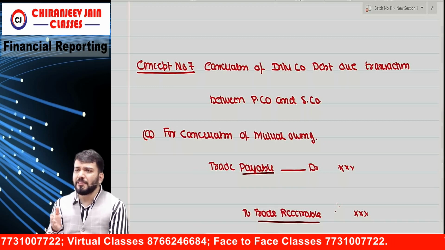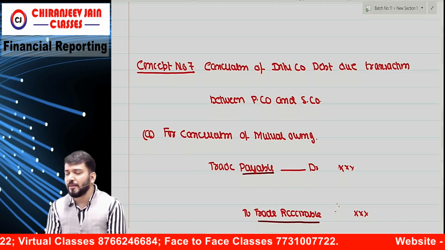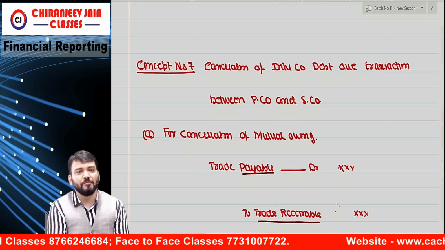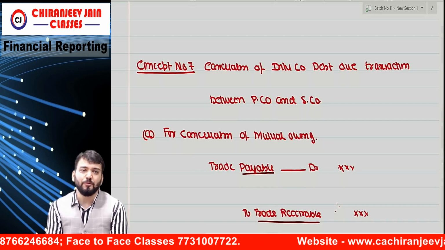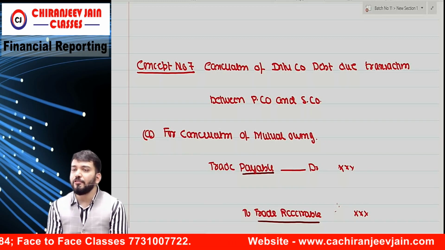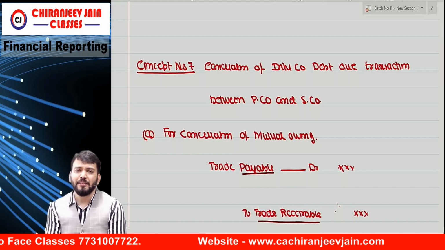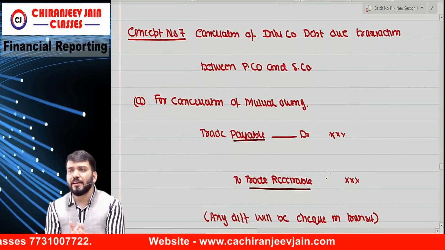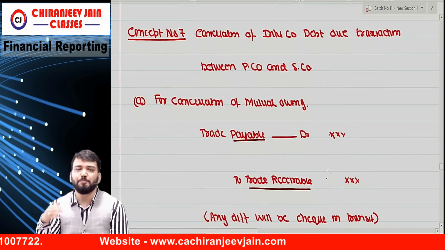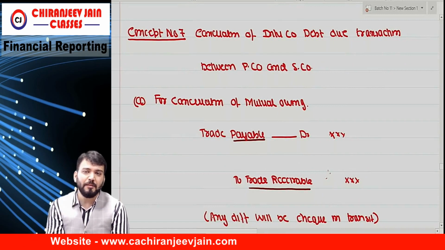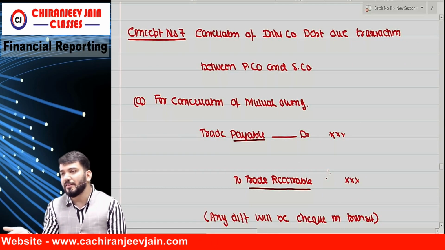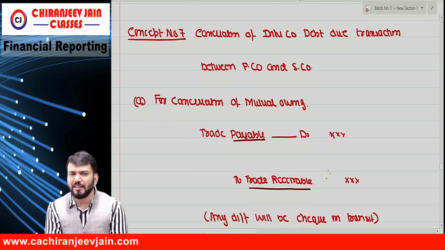There might be some transaction between parent company and subsidiary company which will result in what? Some receivable and payable in both books. Correct? So while consolidating we need to eliminate it. Very simple journal entry. Trade payable to trade receivable means payable will decrease and receivable will decrease. Means payable of one company will be receivable of other company.